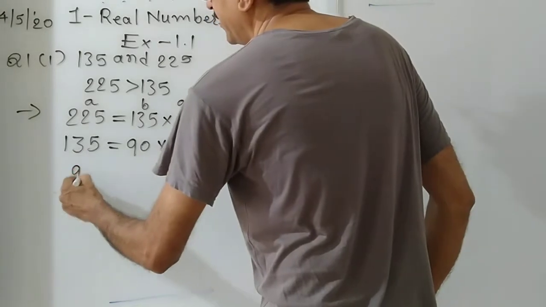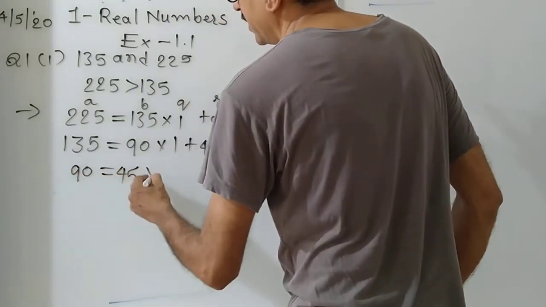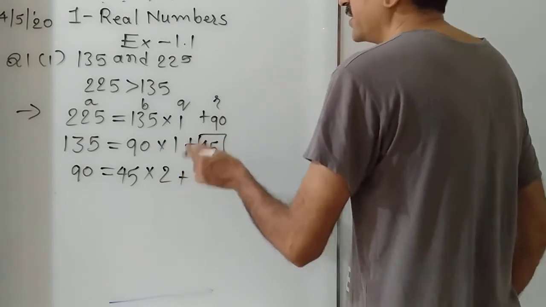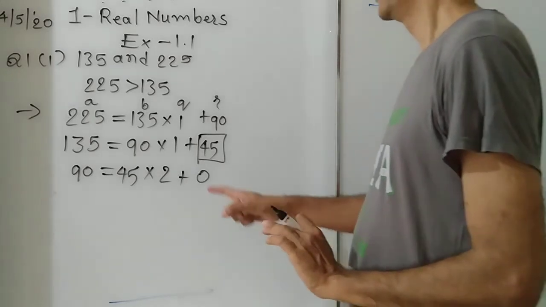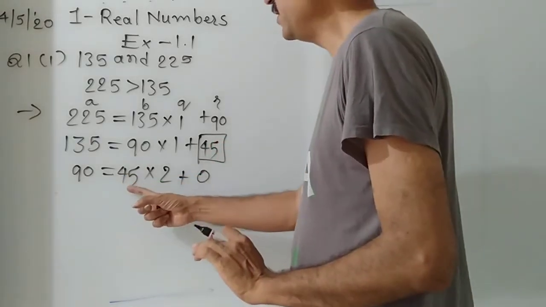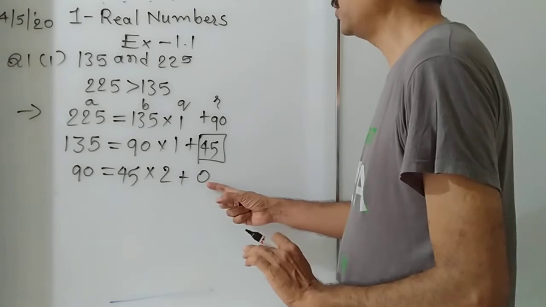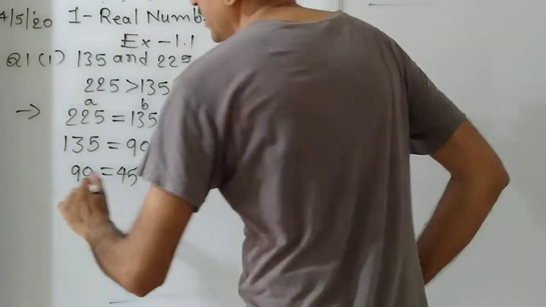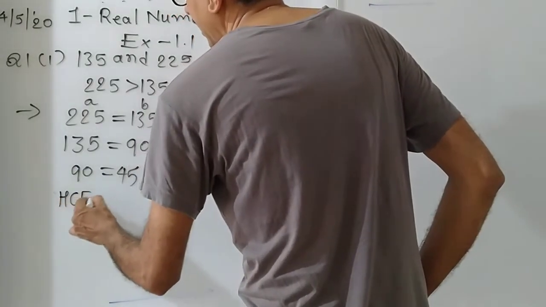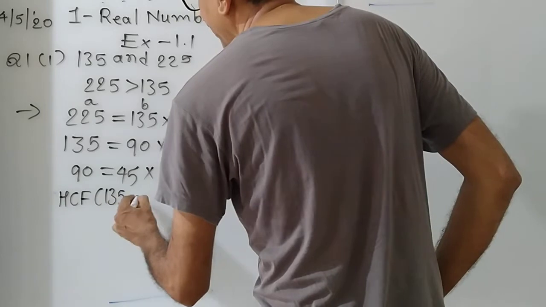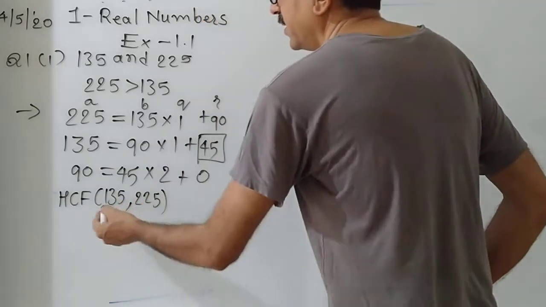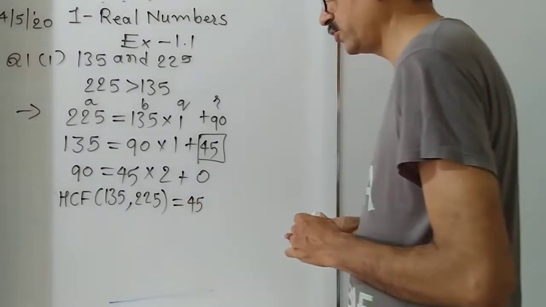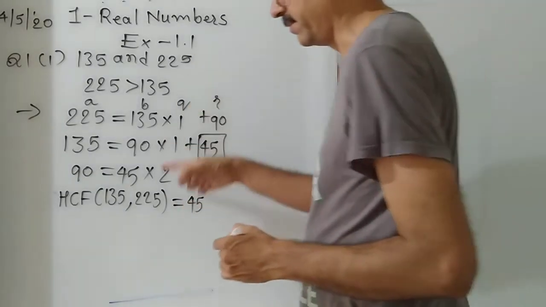Now we divide 90 by 45. 45 times 2 is 90, very easy. The remainder is 0. So what is the preceding remainder? The divisor at the stage where the remainder is 0 in the division lemma is said to be the HCF. So the HCF of 135 and 225 is 45. Here the numbers can be interchanged, it does not matter. Understood? This is the first sum.